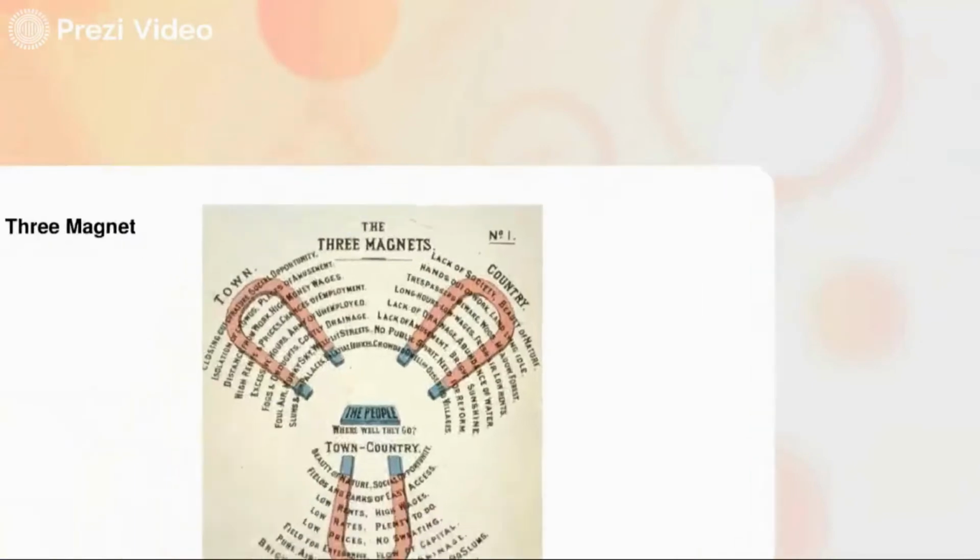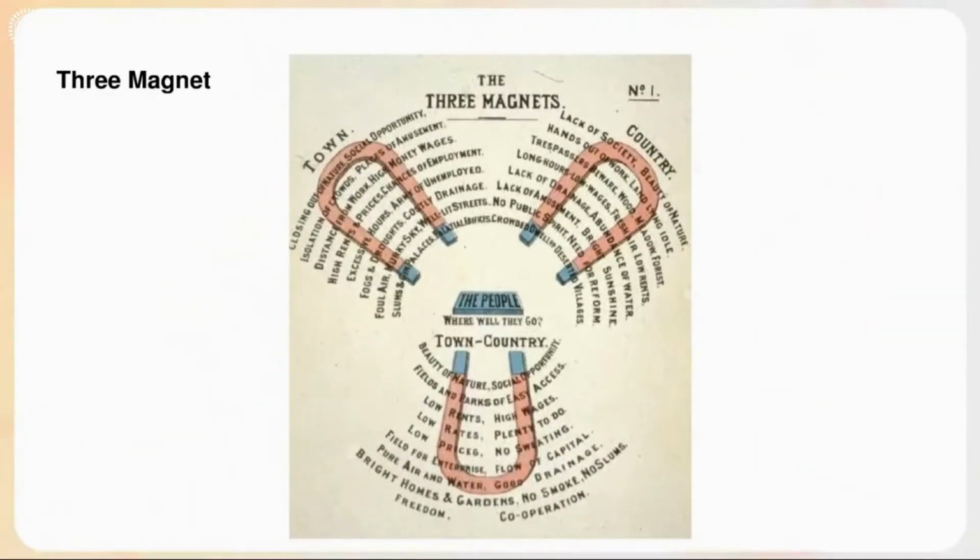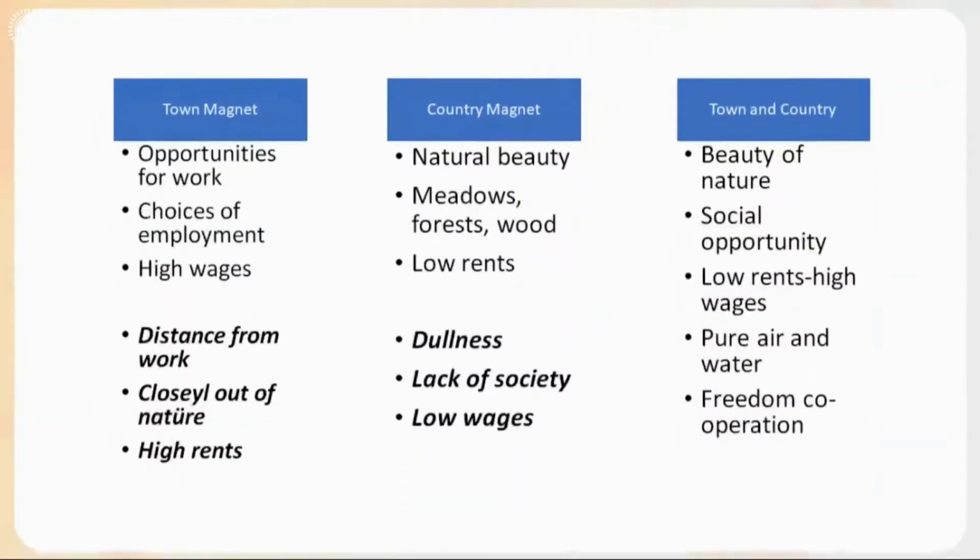The Garden City approach has a popular diagram which pushed the idea forward by Howard. He tried to understand the attraction of the city and found three magnets: town life, country life, and town and country life, each with advantages and disadvantages. Town life has several advantages for the dweller, like country life. These two different aspects could provide the optimum living standard when brought together.